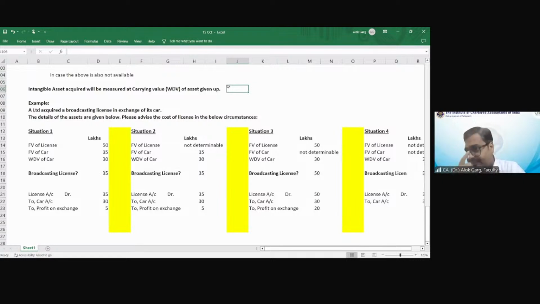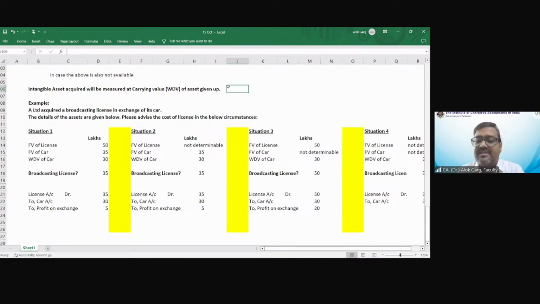If you don't have the fair value of the asset given up, then you can go to the fair value of the asset acquired. But if both fair values are not given, in that case, simply, you have to recognize the intangible asset acquired at the carrying value of the asset given up. So this is what we discussed today.